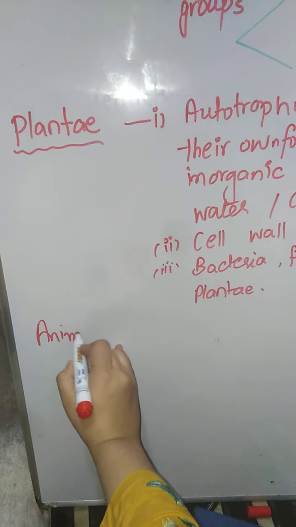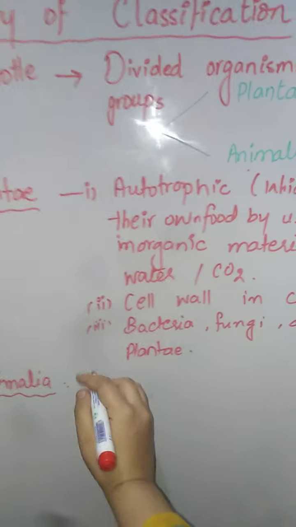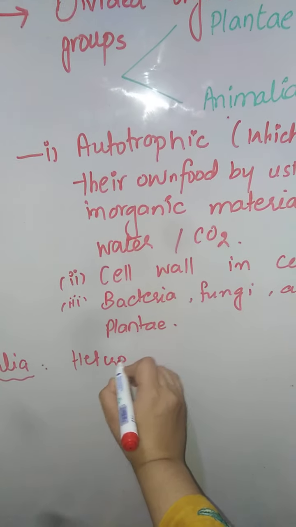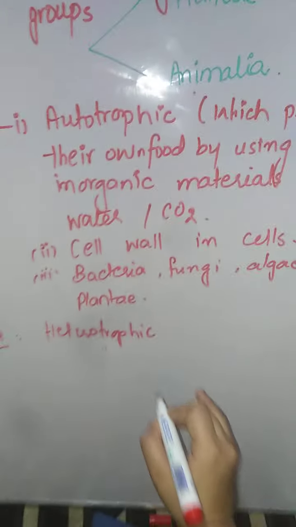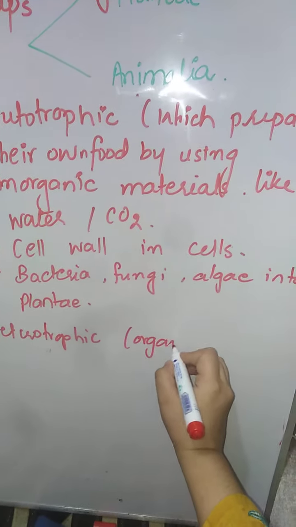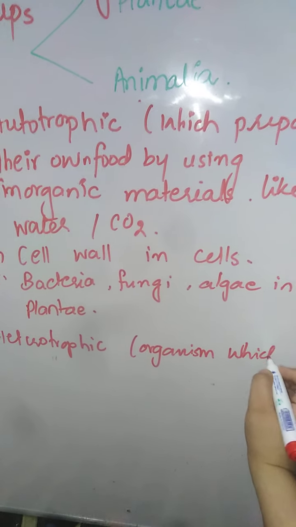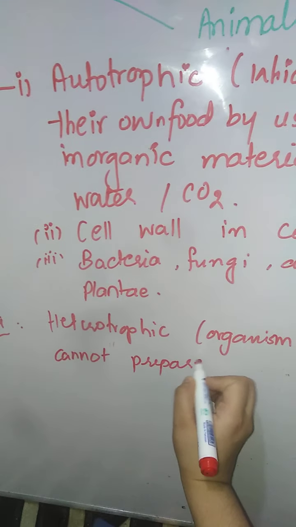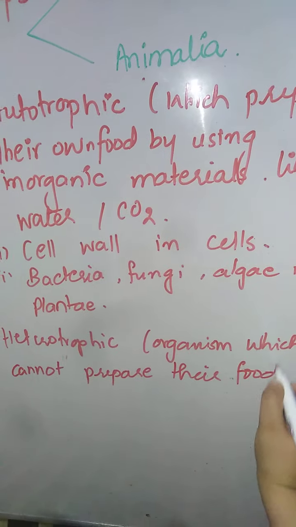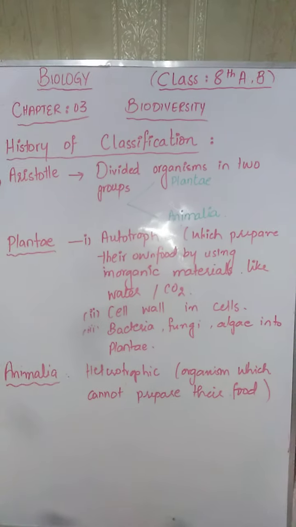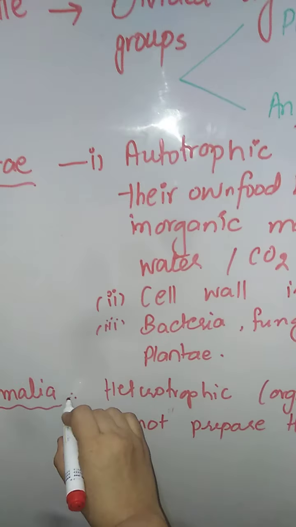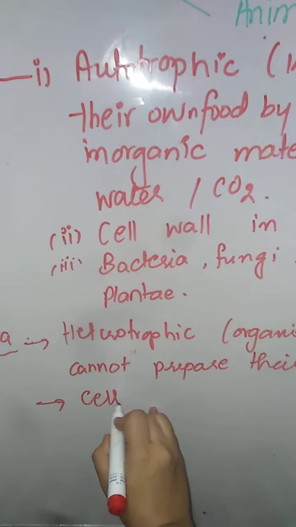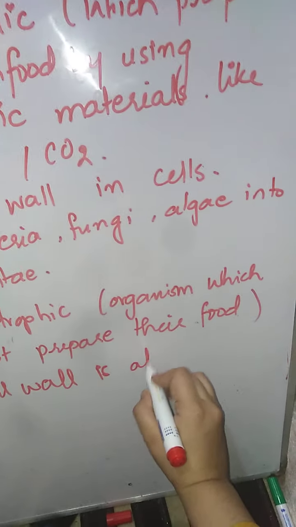Now the other point is about the Animalia. Animals have heterotrophic mode of nutrition. Heterotrophic means organisms which cannot prepare their food. In addition to this point, they don't have cell wall. Cell wall is absent.